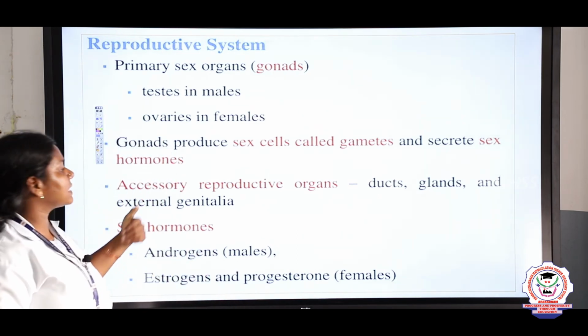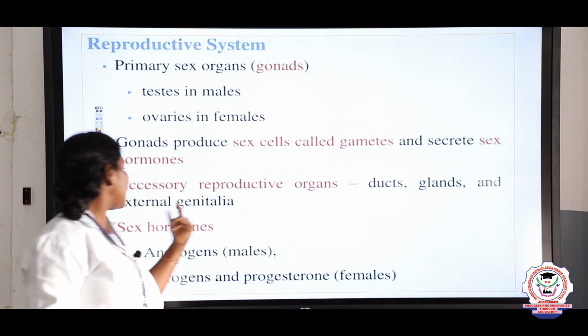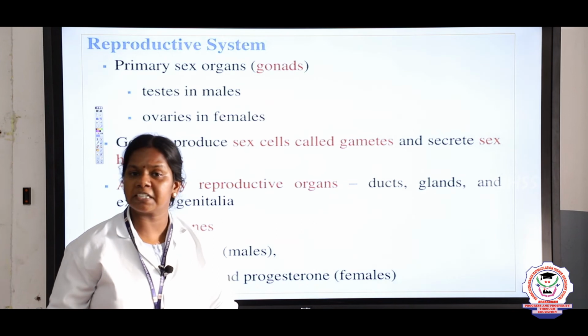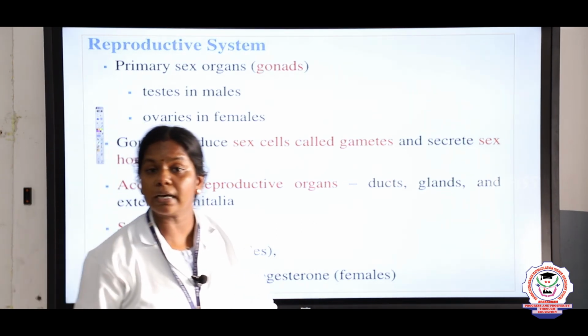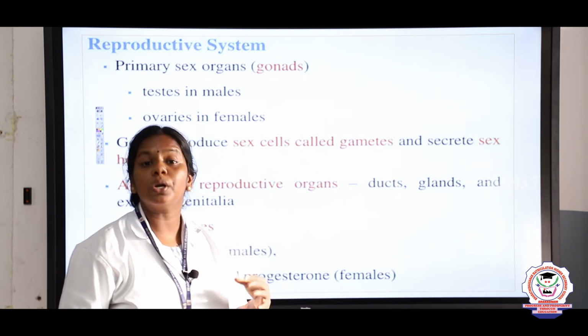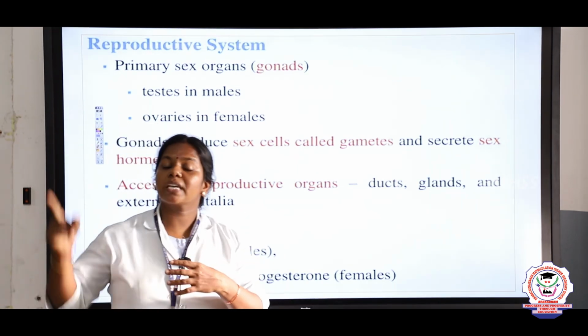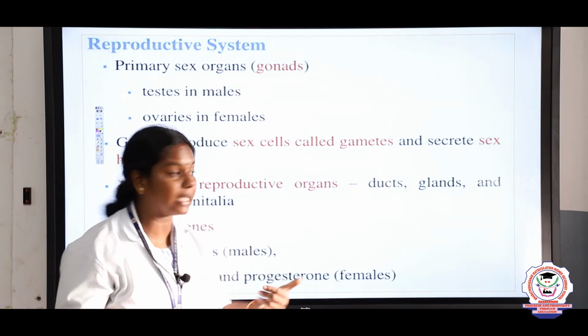And accessory organs. What are all the accessory organs? Ducts, glands and external genitalia. For example, sperms are produced in the testis. They have to be carried out into the urethra through the vas deferens, so ducts. Likewise, eggs are produced in the ovary. They have to be carried by the fallopian tube. So these come under the accessory ducts.